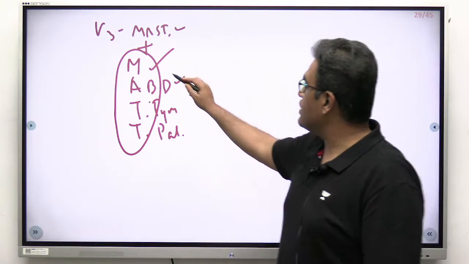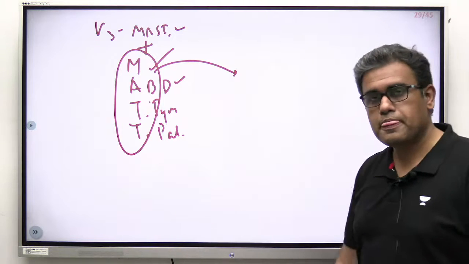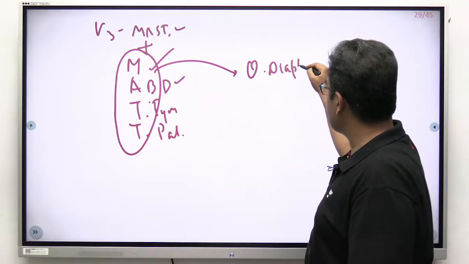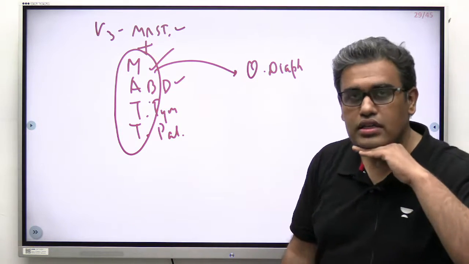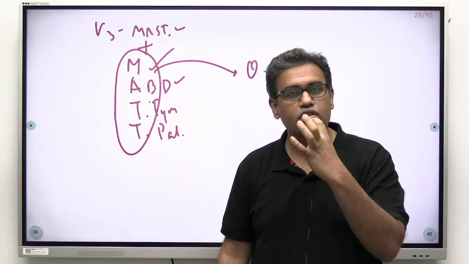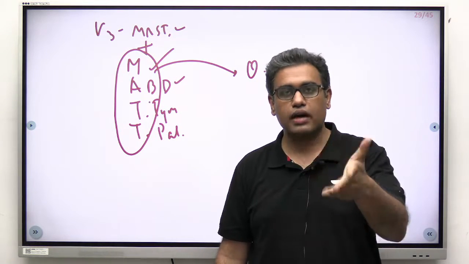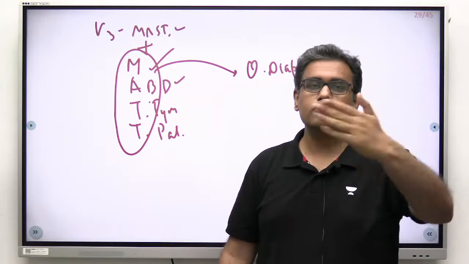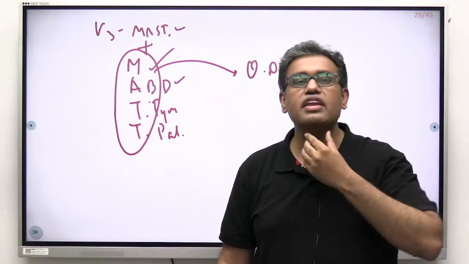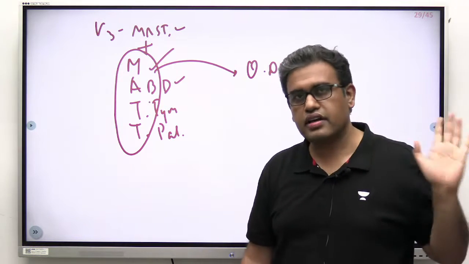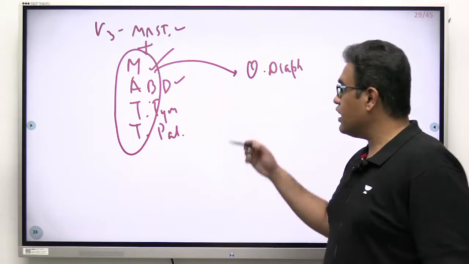How can mylohyoid paralysis produce dysphagia? Where is mylohyoid? It forms the oral diaphragm. Where is the oral diaphragm? Over here, just inside. If you put your hand over here, then this part is the mylohyoid. Now put your hand over here, all of you, and try to swallow. If you are feeling any movement over here, then this muscle is acting. Agreed?